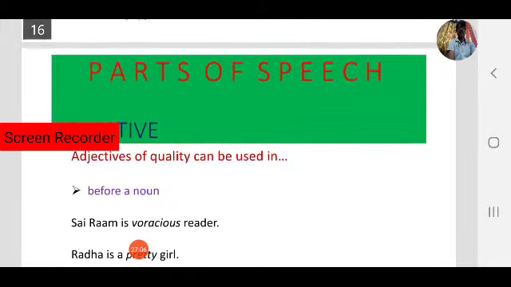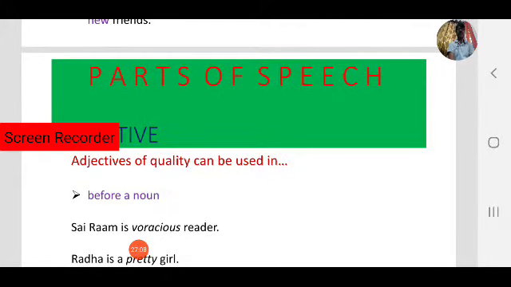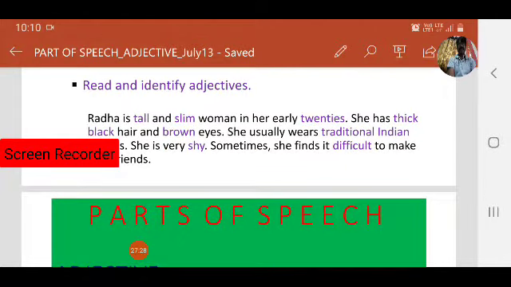Next, how can adjectives of quality be used? Let us see with examples. Adjectives of quality can be used before a noun. For example, in the previous exercise, woman is a noun.